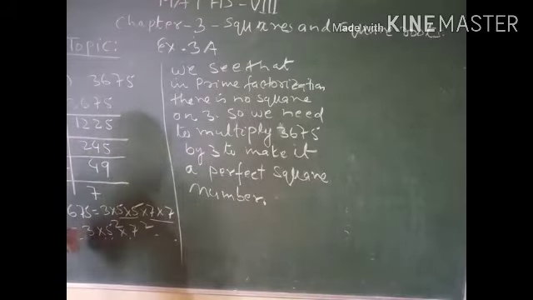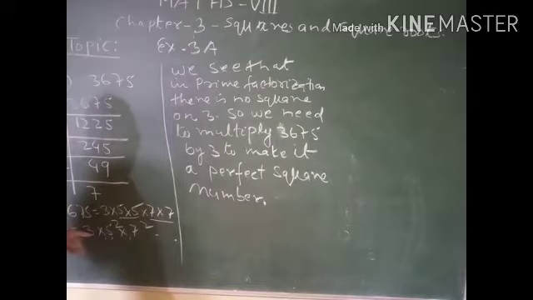We observe that there is no square on 3. If there is a square on 3, then this will be a perfect square number. But there is no square on 3.